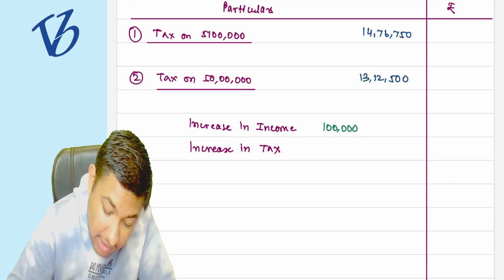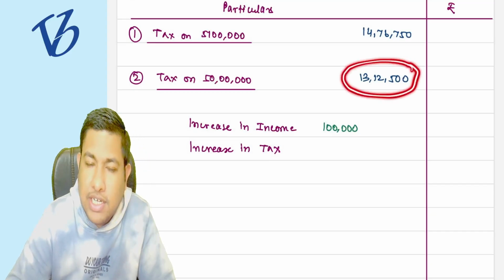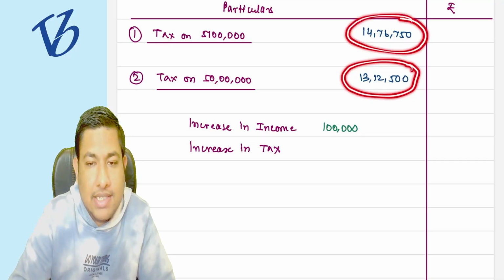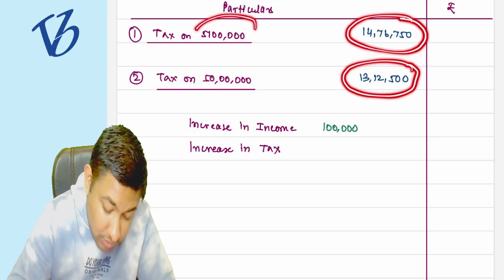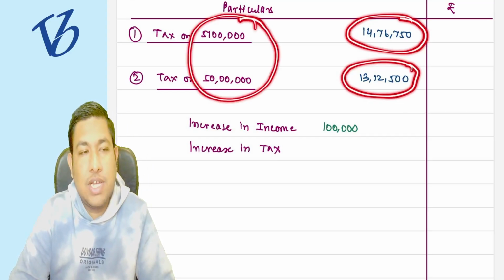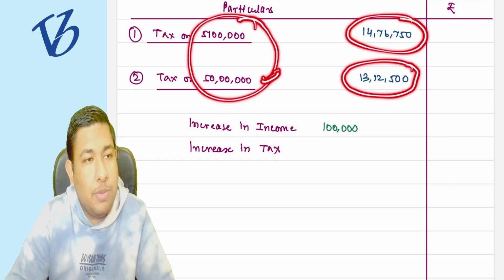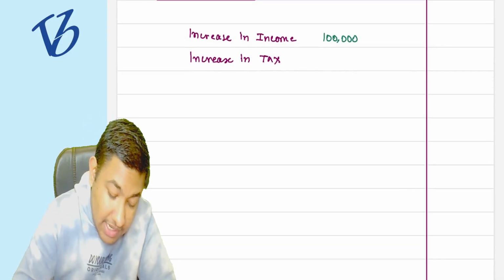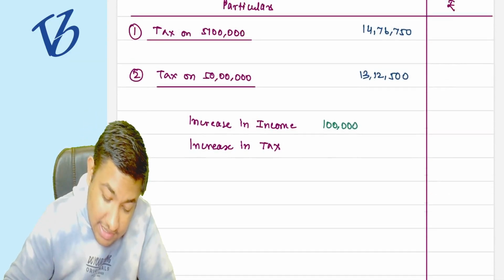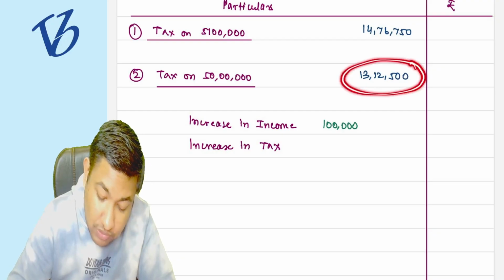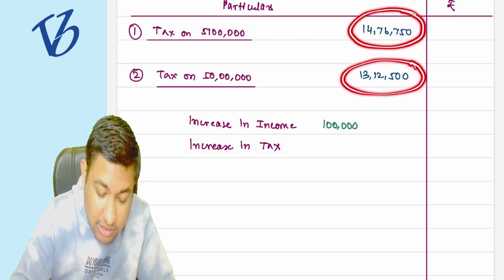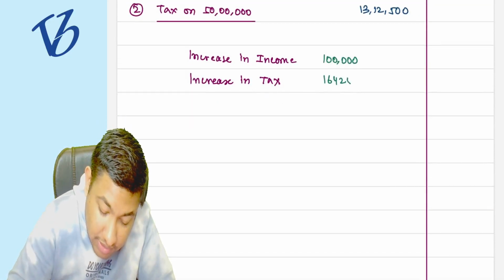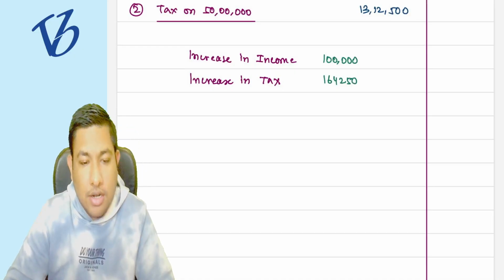See, earlier we were giving the tax of 13 lakh 12,500, but now we are going to give the tax of 14 lakh 76,750 due to the surcharge. The surcharge becomes applicable, because on 50 lakh rupees there was no surcharge, but on 51 lakh rupees there is a surcharge. So my tax increases from 13 lakh 12,500 to 14 lakh 76,750, which is an increase of 1 lakh 64,250.